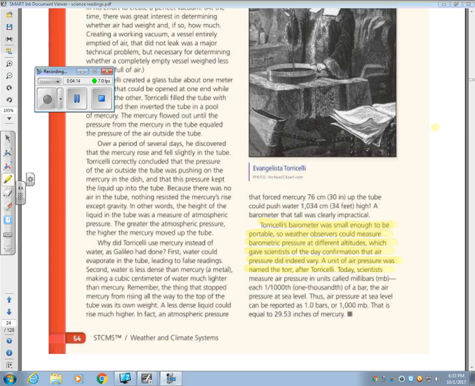Today, scientists measure air pressure in units called millibars, mb, each a 1,000th of a bar, the air pressure at sea level. Thus, air pressure at sea level can be reported as 1.0 bars or 1,000 millibars. This is equal to 29.53 inches of mercury.